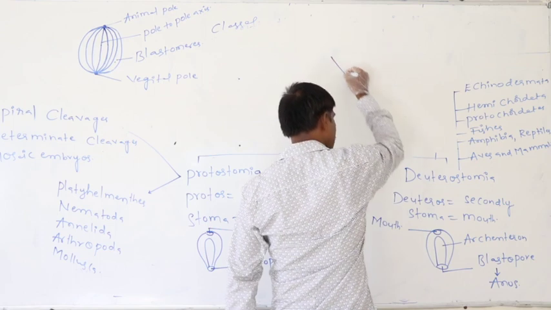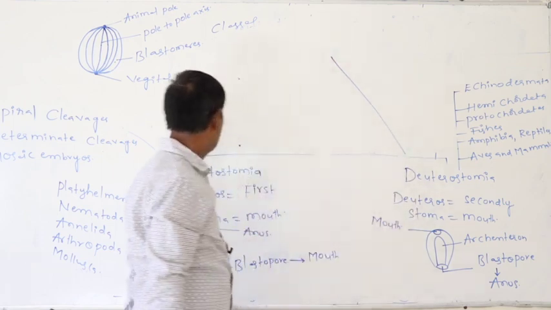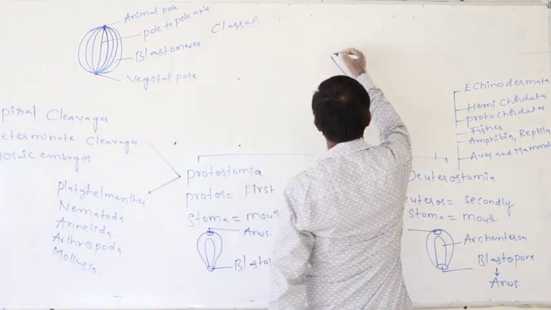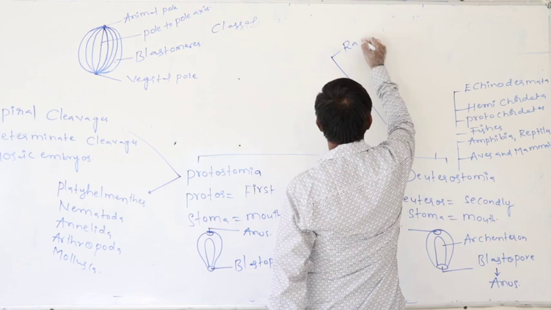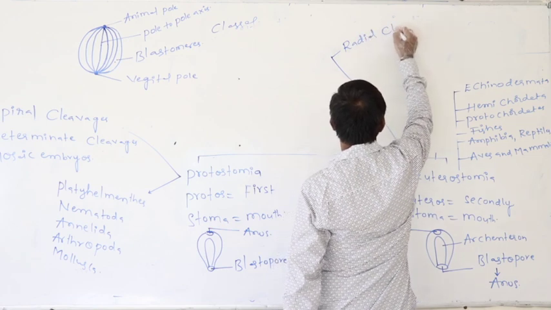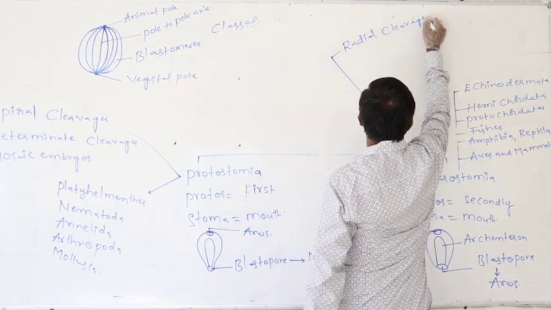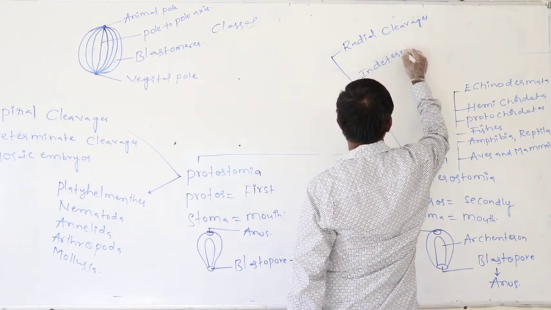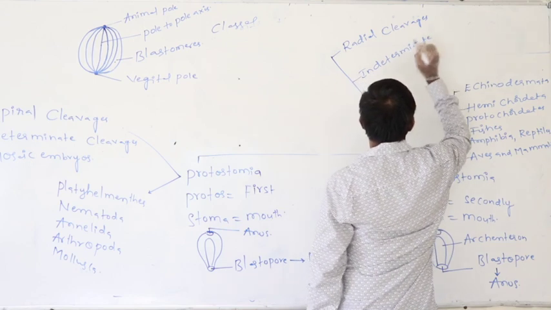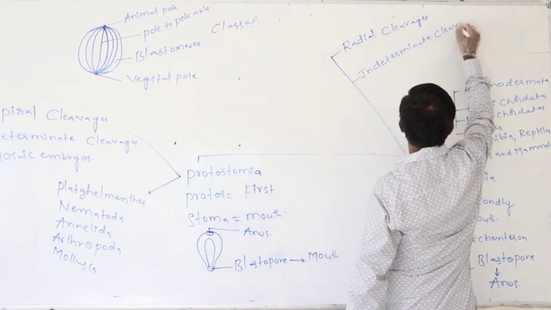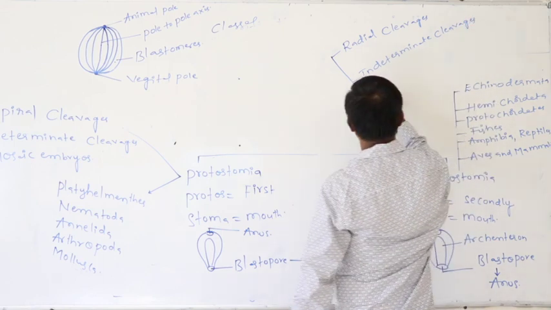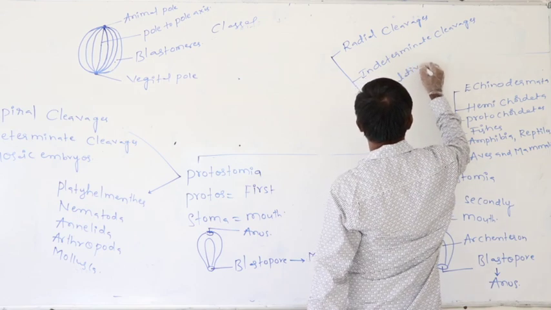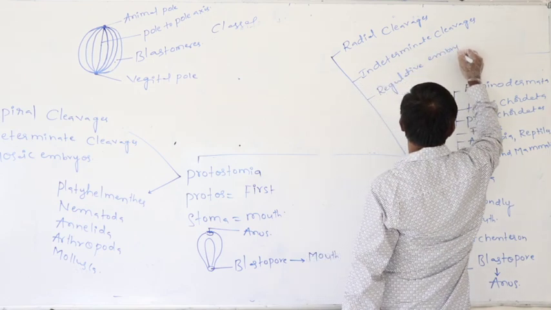Definitely, in the case of the deuterostome phyla, what kinds of cleavages appear? What kind of divisions appear in the deuterostome phyla? One is the radial cleavage. Second one is the indeterminate cleavage. Third one is the regulative embryos.